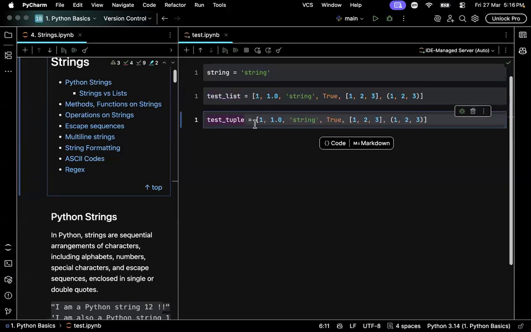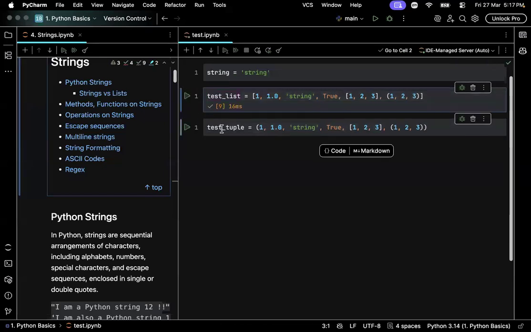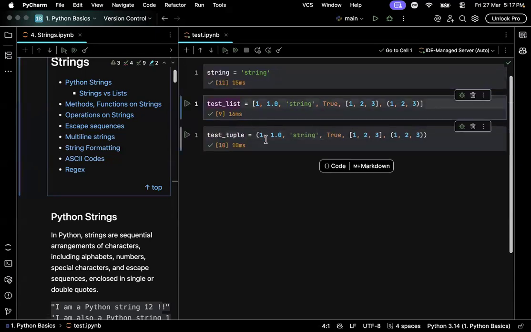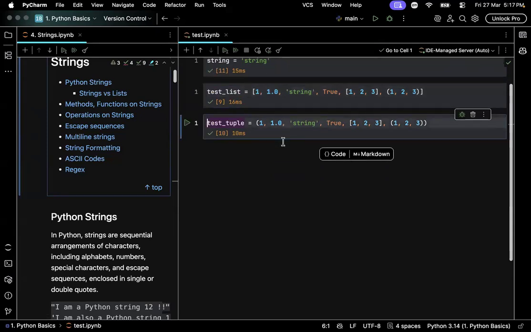Test tuple. See, a tuple is a list's brother. It is exactly identical to a list. The only difference is it is immutable. We will go over immutability later. Now, does any of you have any doubts regarding how we can create a string, a list, or a tuple? No, right? Good.